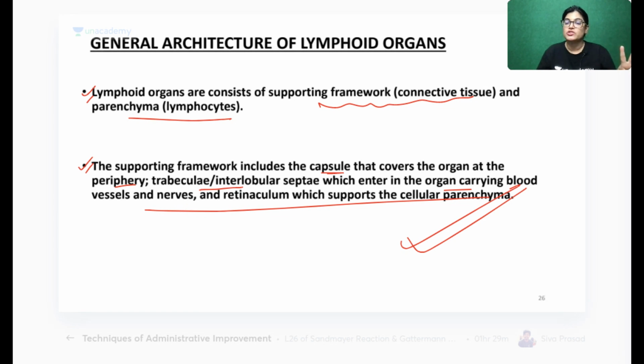Two important structures in all lymphoid organs. Okay? Those who want to write, they can write. This session is for the first year MBBS, and it's my target that the students should benefit from this class. So nothing to worry. If you want, you can tell me, ma'am, please wait. We are writing the points.